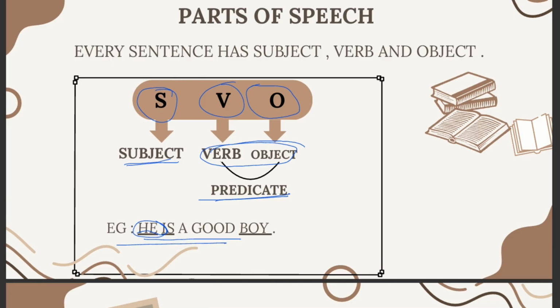Now, out here, he is a subject, is is a verb, and boy is an object. Normally, the verbs which are there are used to define or help the object. So every verb which you have there is known as the helping verb. That verb is supposed to give more meaning to the sentence. So if anybody asks you what is the basic structure of a sentence, you're going to say it has a subject, verb, and an object. Let's move ahead.